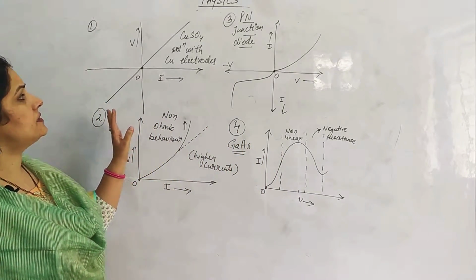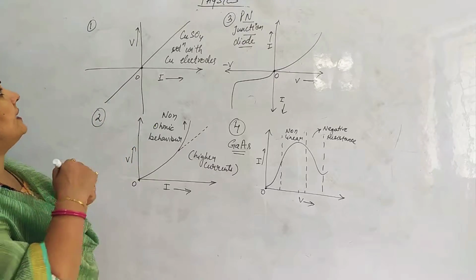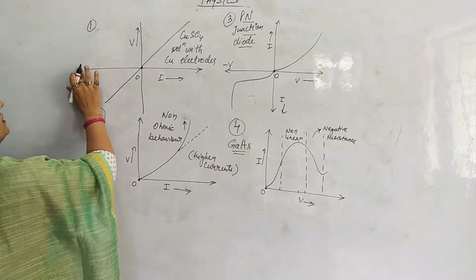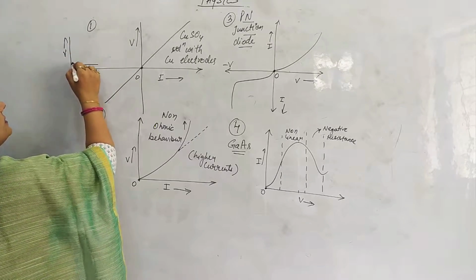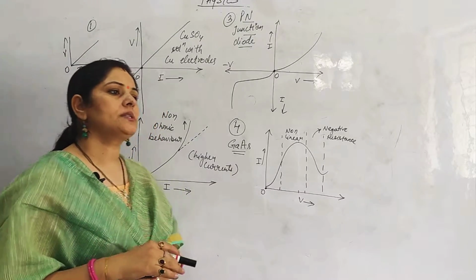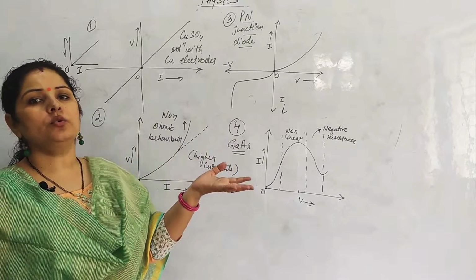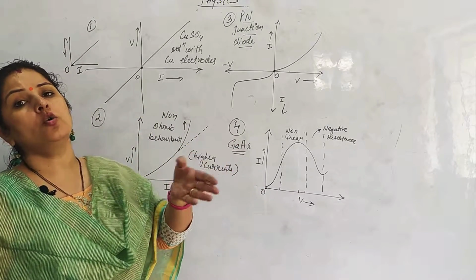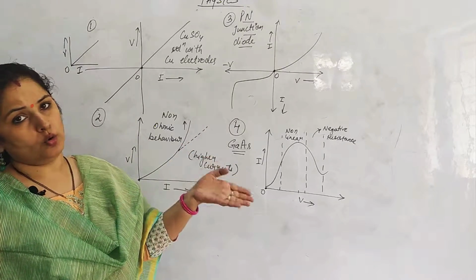So we have discussed that the standard graph for Ohm's law is like this. If you increase V, I increases, and we get a straight line graph. We are going to discuss some ohmic conductors that obey Ohm's law, and some non-ohmic conductors or non-ohmic devices that do not obey Ohm's law, right?